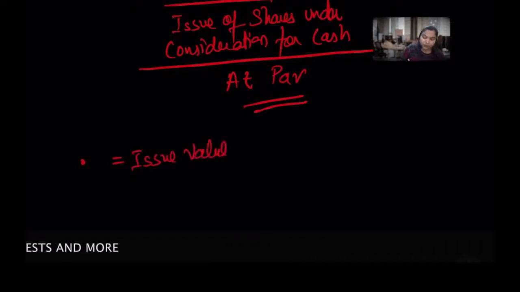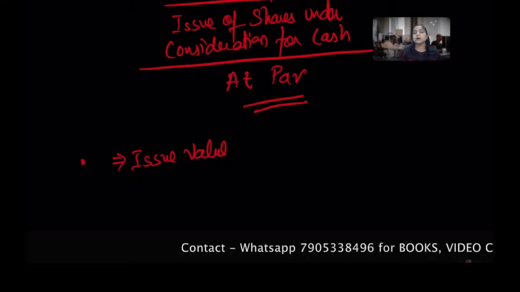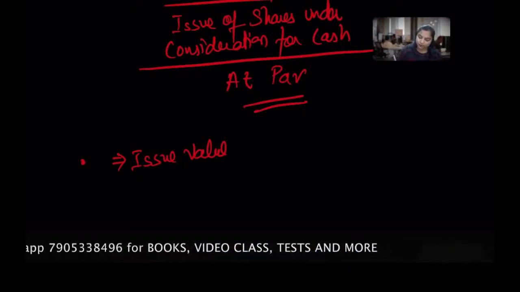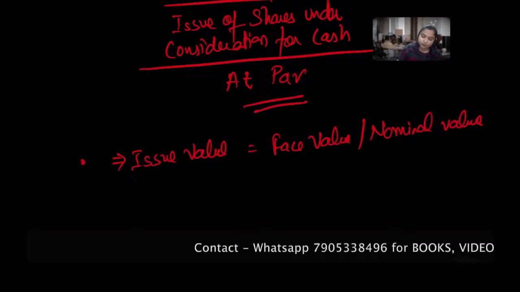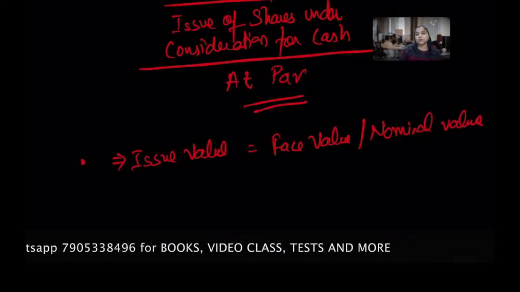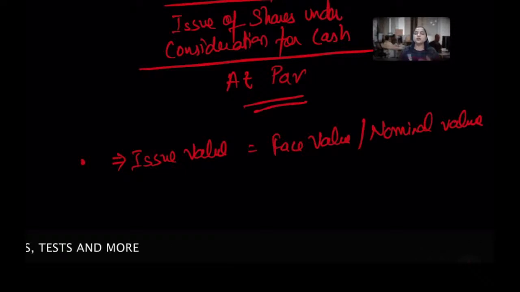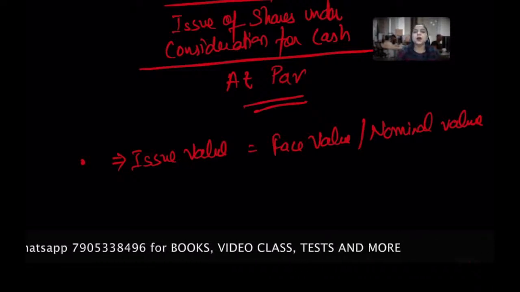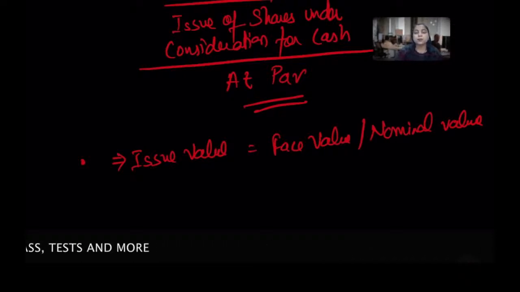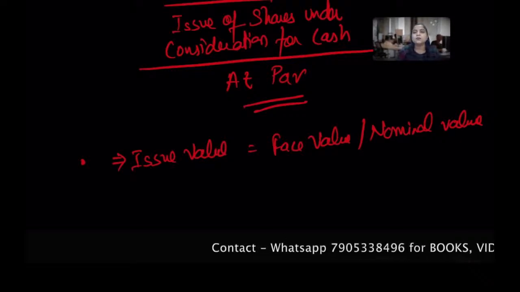The issue value, the price at which the company is going to issue the shares, is equal to the face value, or nominal value, of that particular share or group of shares. Suppose a company decides to issue shares at rupees 10, then the face value should also be rupees 10. The company may ask its shareholders for payment of shares, which is payable either in one installment, a single payment, or in multiple installments.